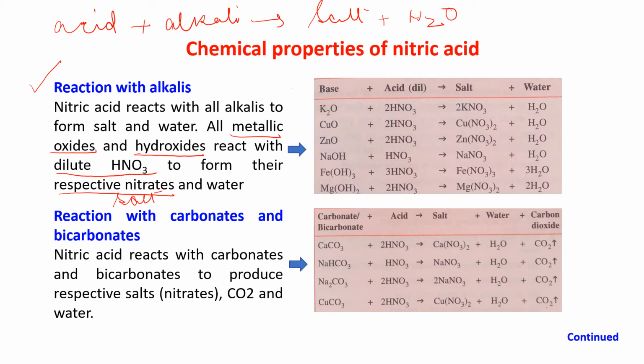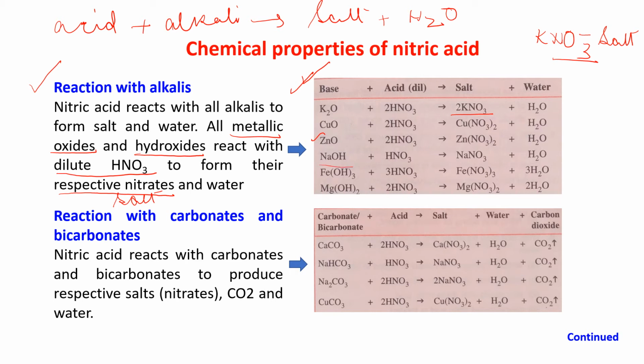See the reaction? K2O, that is potassium oxide, when it reacts with dilute HNO3, it gives you KNO3, potassium nitrate, and water. So potassium nitrate is nothing but a salt. CuO, copper oxide, plus HNO3, gives you copper nitrate plus water. ZnO, zinc oxide, plus HNO3, gives you Zn(NO3)2 plus H2O.